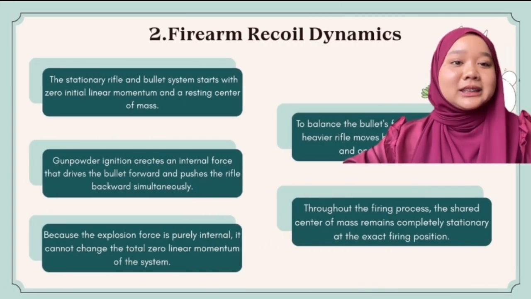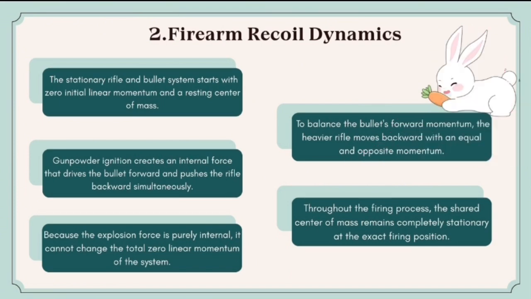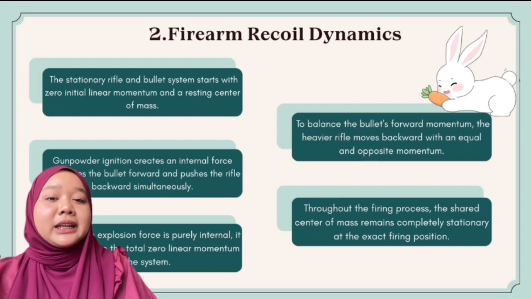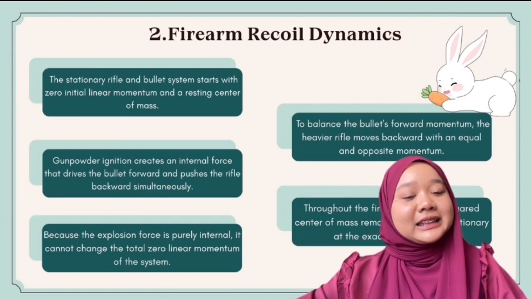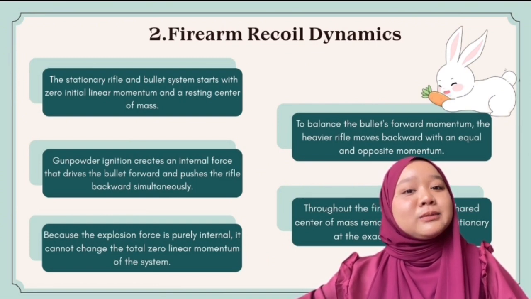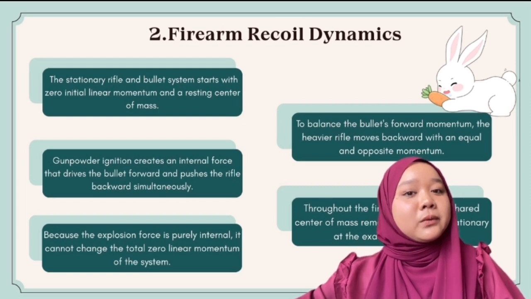The second application is firearm recoil dynamics. Before the gun is fired, both the gun and the bullet are at rest, so the total linear momentum of the system is zero. When the gunpowder ignites, it creates an internal force that pushes the bullet forward while simultaneously pushing the gun backward.